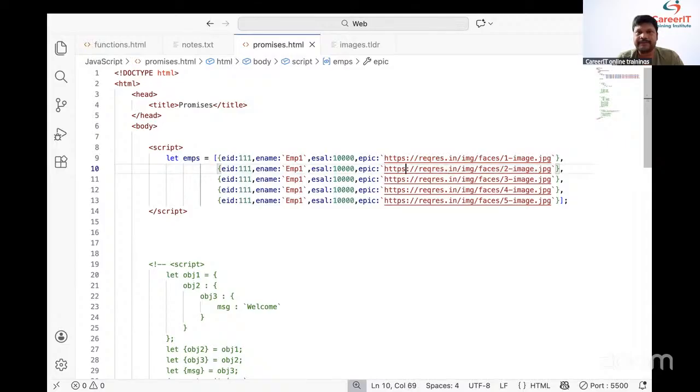Next one. Here, what we need to place, here we have the 20,000, here we have the 30,000, here we have the 40,000, and here we have the 50,000. Next one, here we need to pass EMP5. Next one, EMP4. Next one, EMP3. Next one, EMP2.